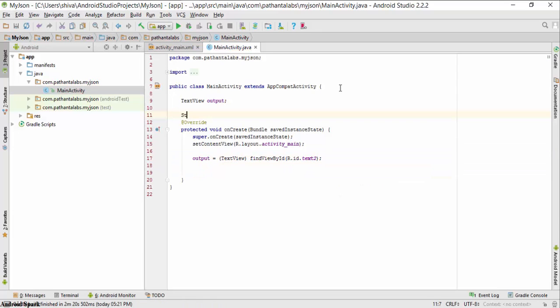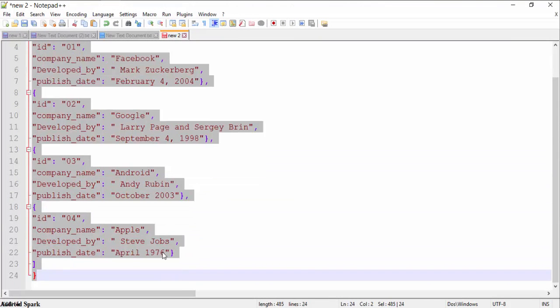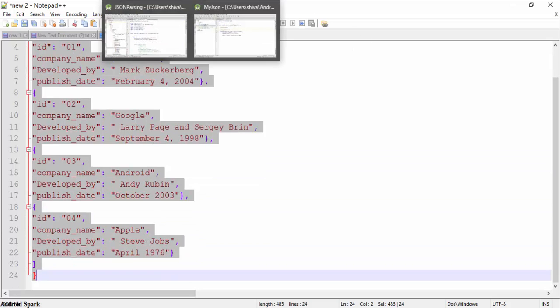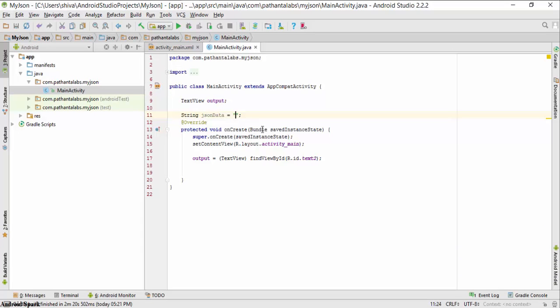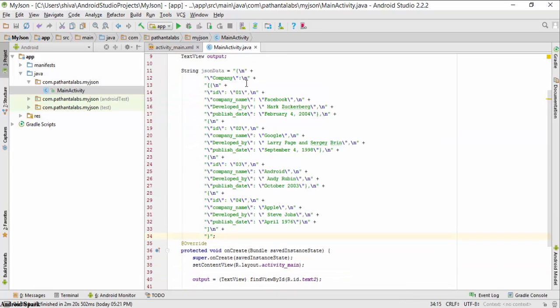We will create a string named jsonData, and in this string I will store the JSON data that I previously created. This is my JSON data. I will copy this data and paste it into my jsonData variable. It also contains \n because it goes to another line.